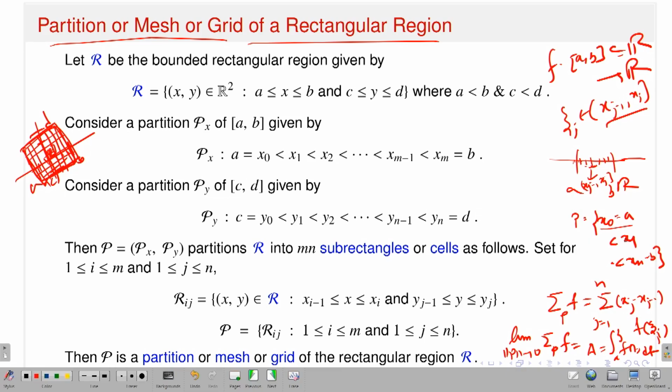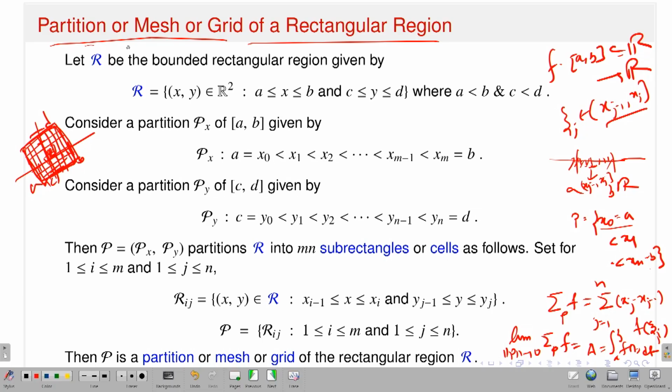If I have a partition of AB, then we start with x naught equal to a, x1, x2, up to xn equal to b. This is a partition. So you can partition your interval: this is x naught, this is x1, this is x2, up to xn. That is a partition of an interval on the x axis. Now you just repeat the same process: take a partition on the x axis of the interval AB, take a partition of the y axis in the interval CD, put them together and make a partition of your square, and apply the same process. That's it.